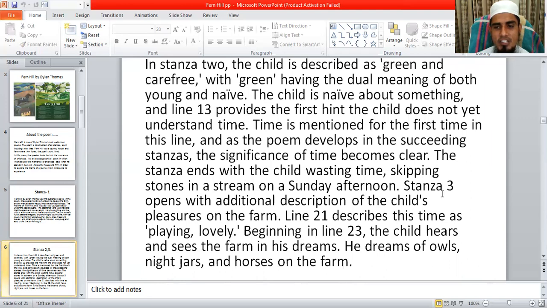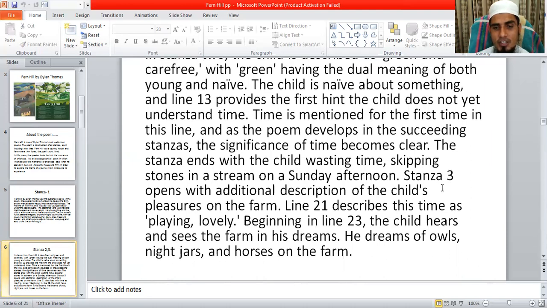Then we find in stanza 3, which opens with the additional description of the child's pleasure on the farm. Already I have stated that we can divide the poem into two parts. Part 1 describes how Dylan Thomas spends his childhood in a natural atmosphere, playing in Fern Hill on his auntie's farm.